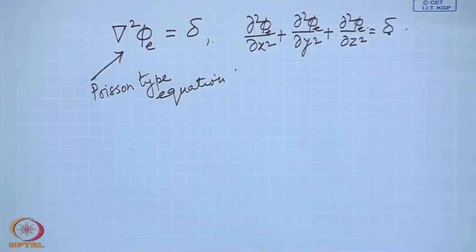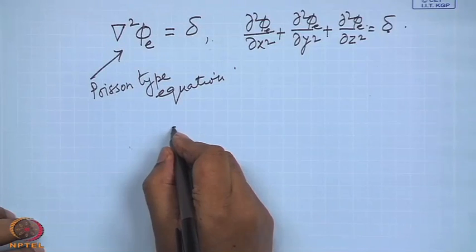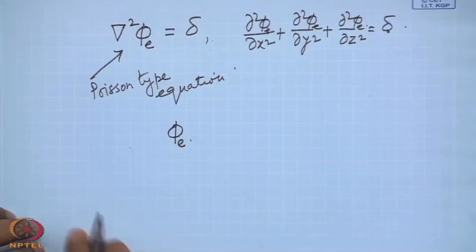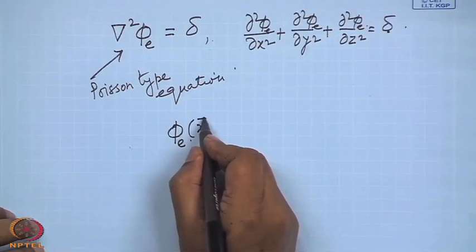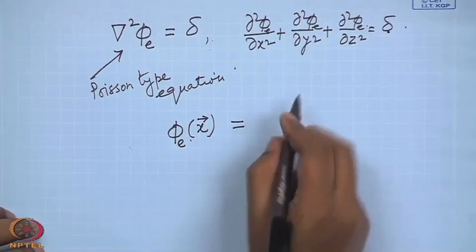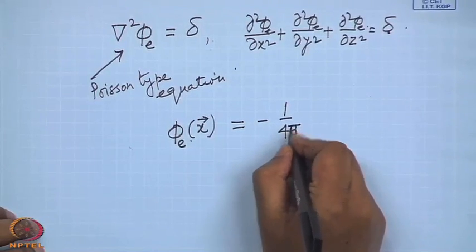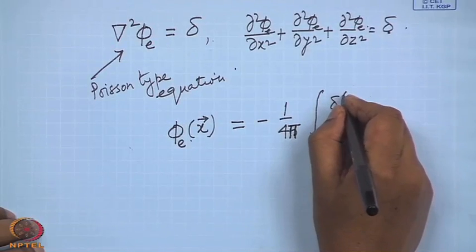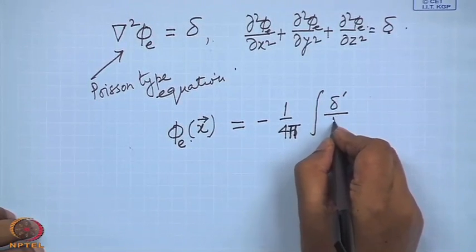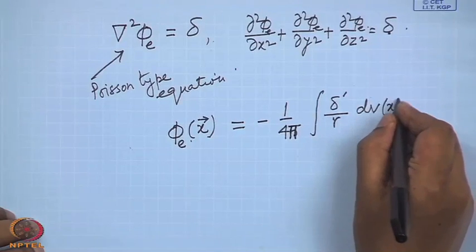Now, the solution of this equation, are you familiar with the solution of this equation? The solution is given by phi e, a function of x and t, equal to minus 1 by 4 pi times the integral of delta prime by r d v x prime.